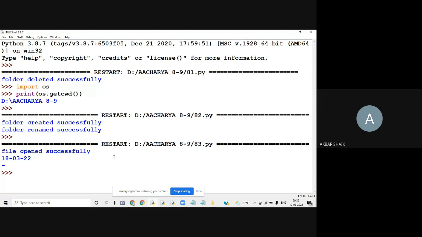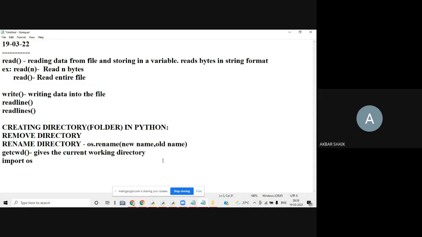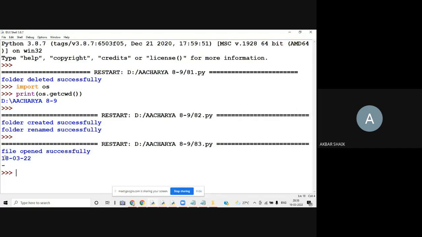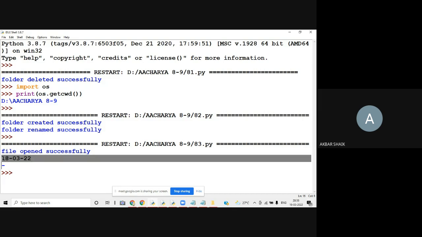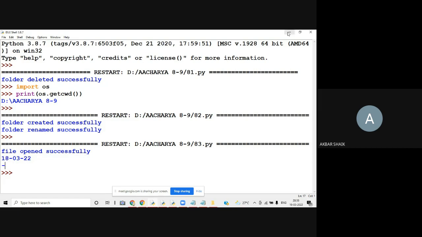Now if you observe here, I already told you the syntax of the read function with an argument. So what is the meaning of n? n means it's going to read only n bytes of data. How many bytes? One is the first character, second, third, fourth, fifth, 6, 7, 8, 9, 10. So these are nothing but 10 characters. It's going to read 10 bytes of data.